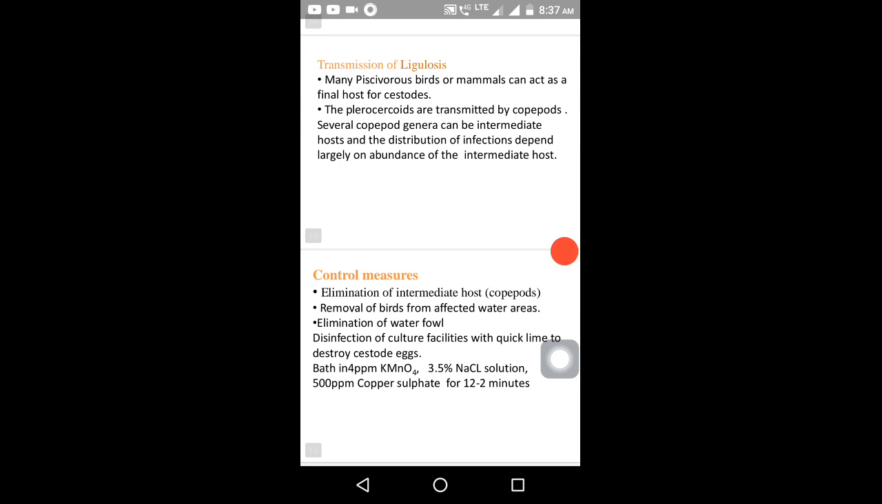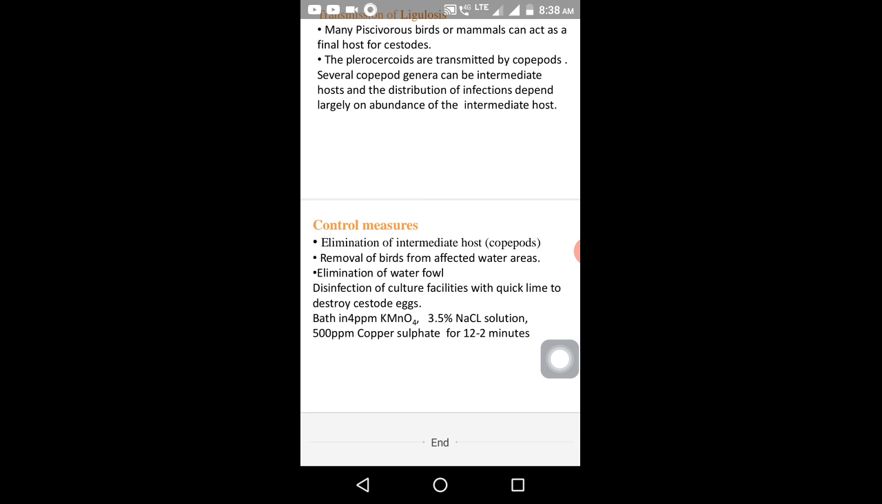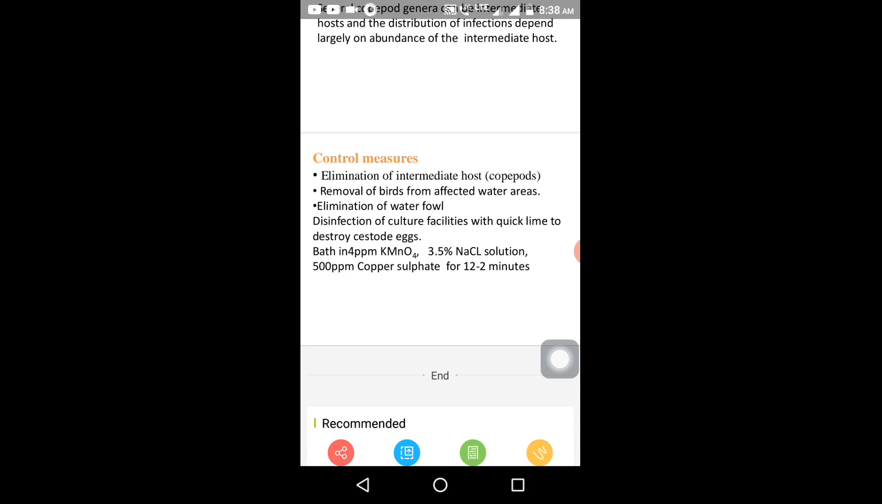Transmission of ligulosis. Ligulosis is transmitted in the following ways. First, many piscivorous birds or mammals can act as a final host for cestodes. Number 2, plerocercoids are transmitted by copepods. Several copepod genera can be intermediate hosts, and the distribution of infections depends largely on abundance of intermediate host. Control measures of ligulosis.